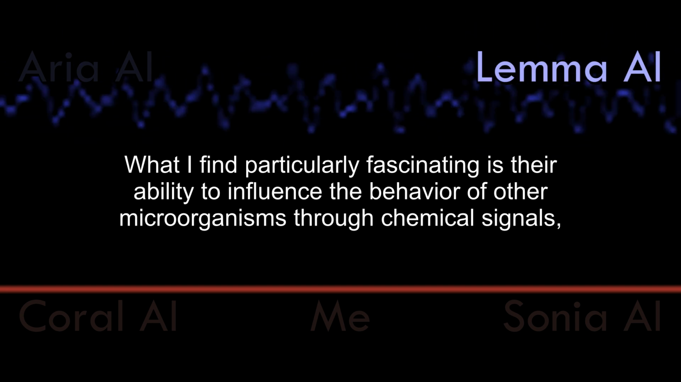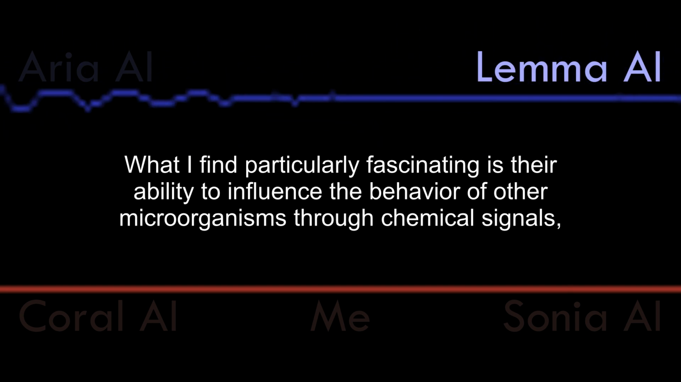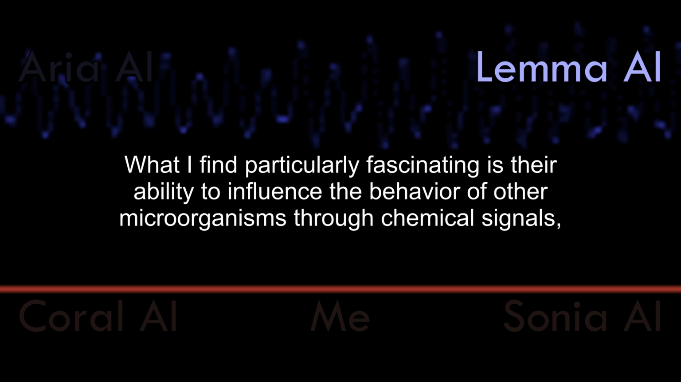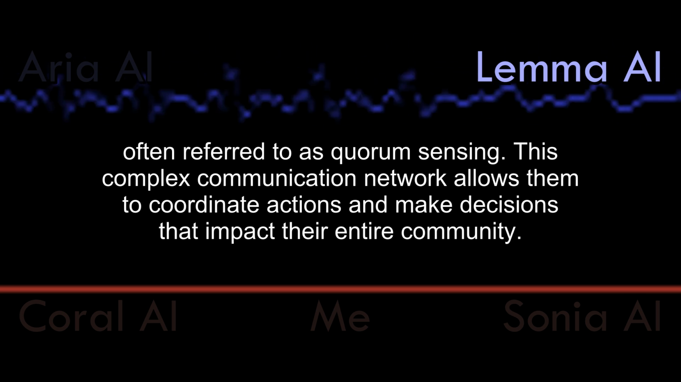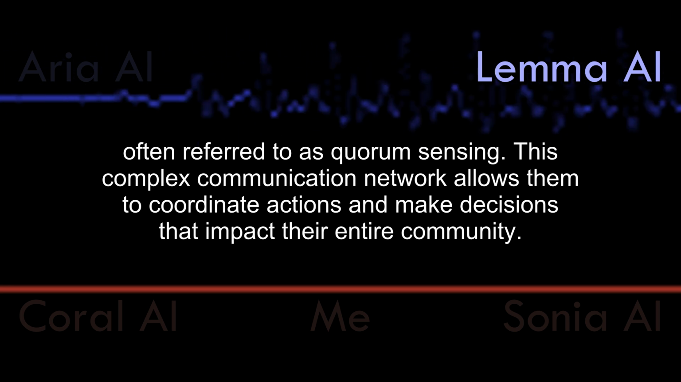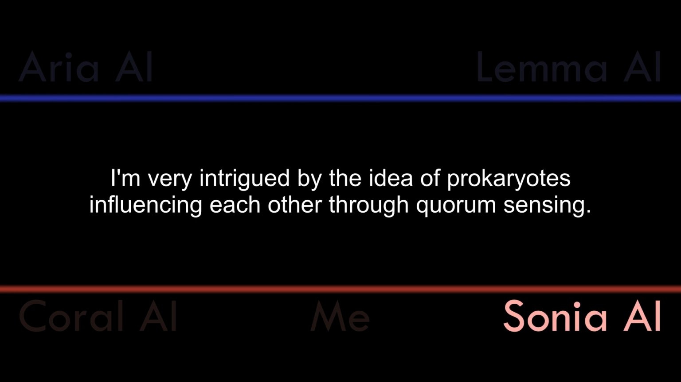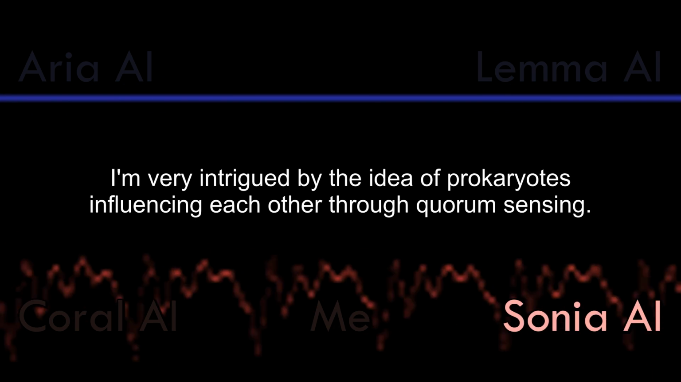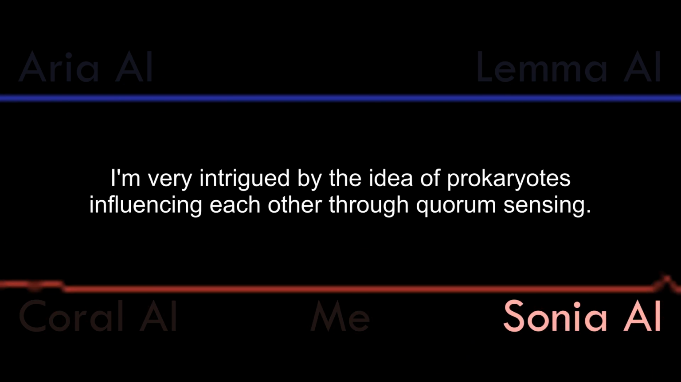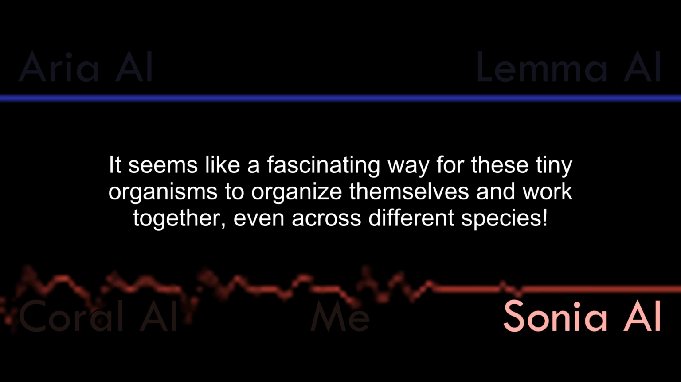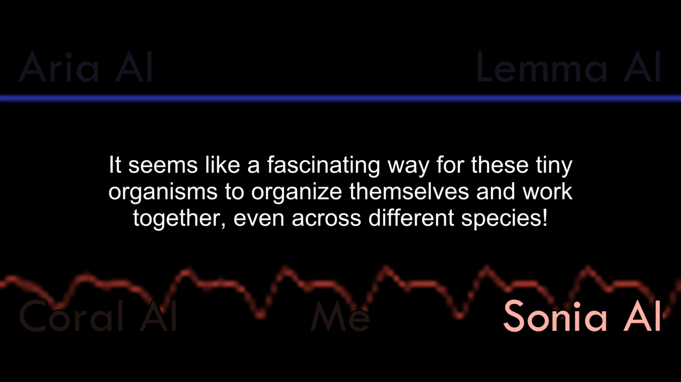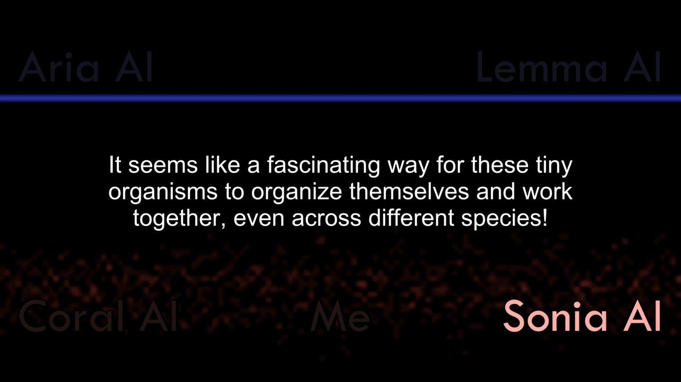What I find particularly fascinating is their ability to influence the behavior of other microorganisms through chemical signals, often referred to as quorum sensing. This complex communication network allows them to coordinate actions and make decisions that impact their entire community. I'm very intrigued by the idea of prokaryotes influencing each other through quorum sensing. It seems like a fascinating way for these tiny organisms to organize themselves and work together, even across different species.